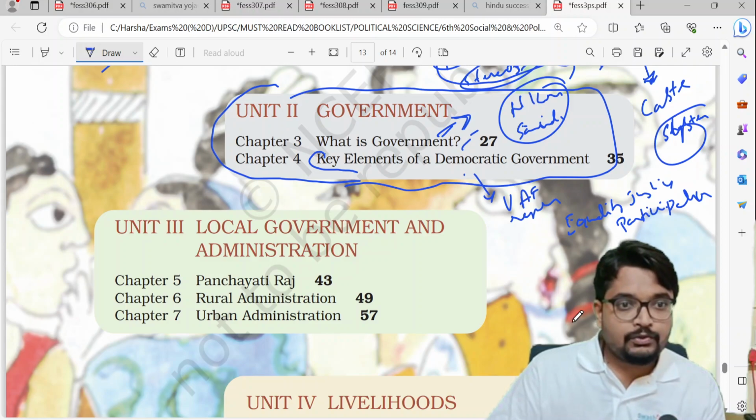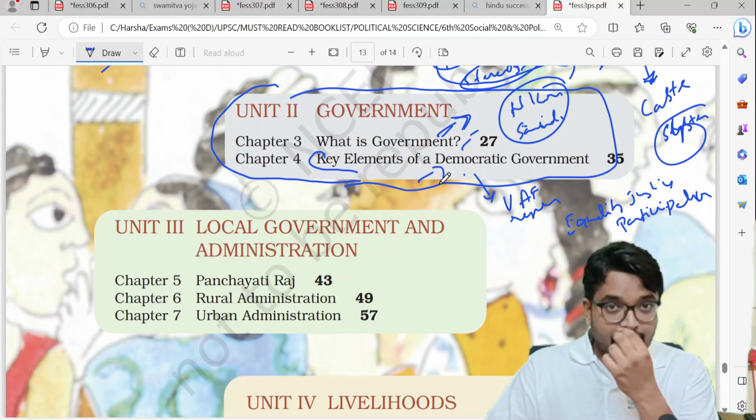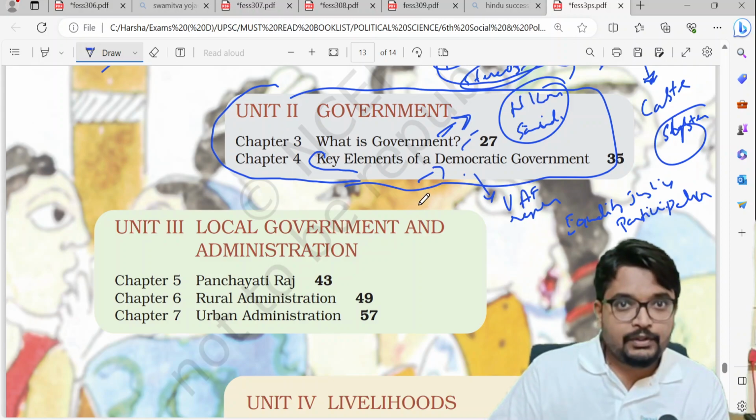So social movements. Those things have been explained here. Very simply explained, but very important, so that it will build a base for you.